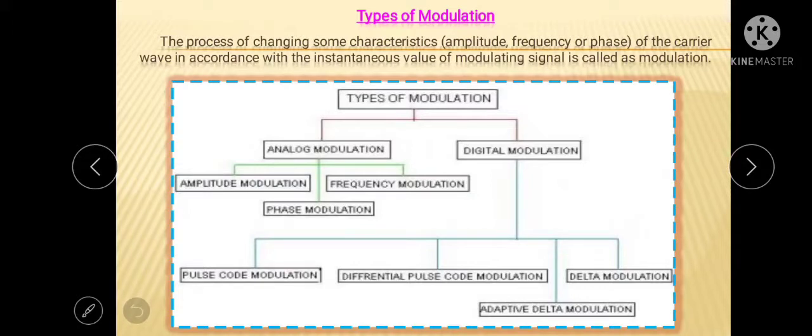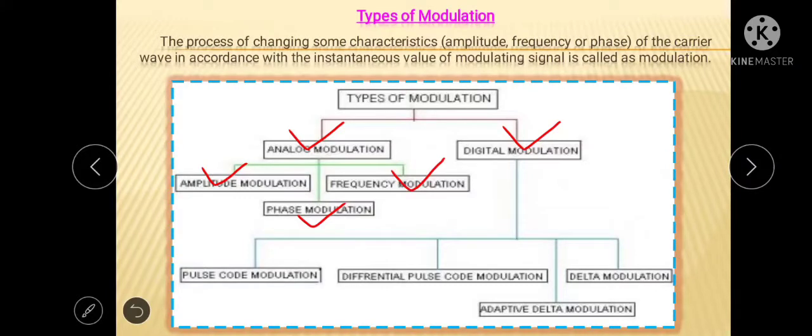Basically, there are two types of modulation. First is analog modulation and second is digital modulation. Further, analog modulation is classified into three types: first is amplitude modulation, second is phase modulation, and third is frequency modulation.